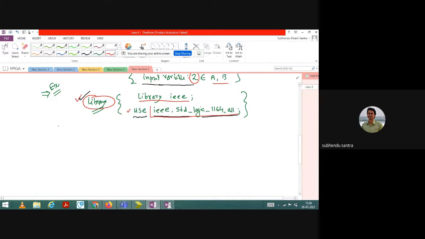Am I clear? Yes, sir. Now the next, as I already told you, you need to define your ports. The second stage is port definition, ports.